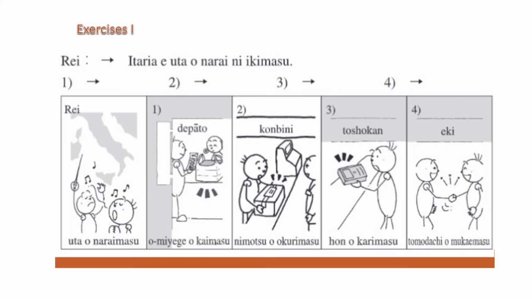Okay. In fourth sentence, eki is station. Eki e tomodachi o mukae ni ikimasu. We remove mas. Okay. Mukae ni ikimasu. Mukae is, what we say for arrival, na? For arrival. That means लेने के लिए, na? Mukae ni. All right.